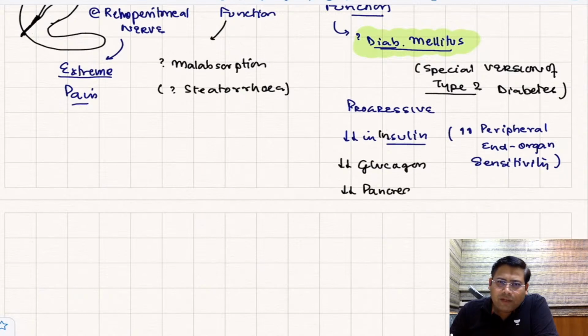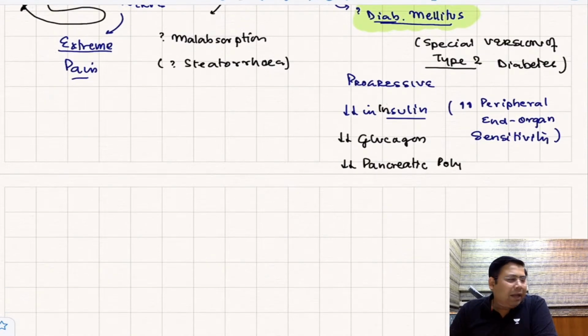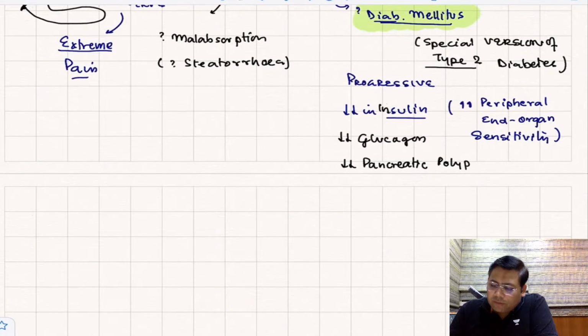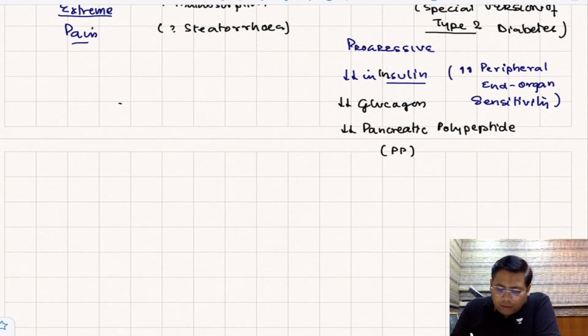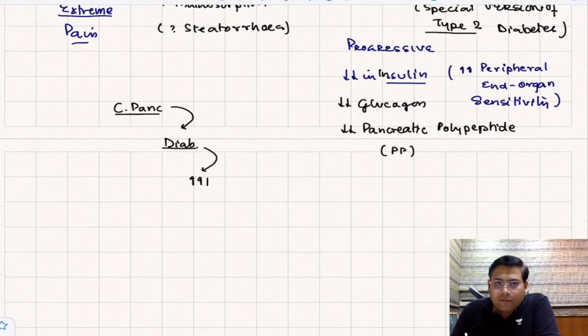Now, what is the significance of this pancreatic polypeptide? Can I have this from the audience? What is the significance of this pancreatic polypeptide? So let me tell you what happens. In chronic pancreatitis, the patient has diabetes. Are you getting this? Now because of the diabetes, there is elevated what level, students? Blood sugar levels, blood glucose levels.